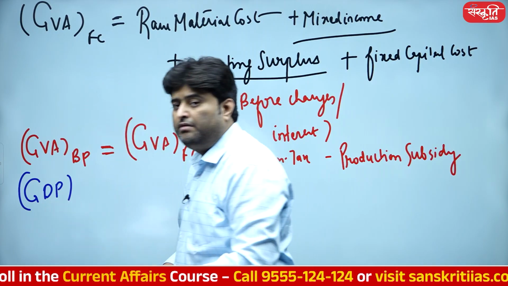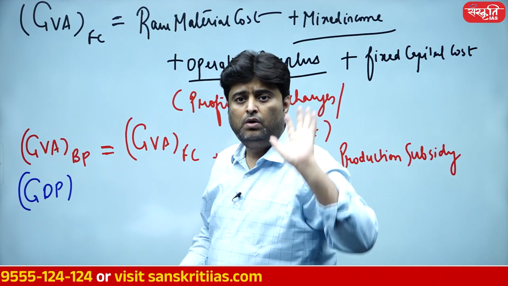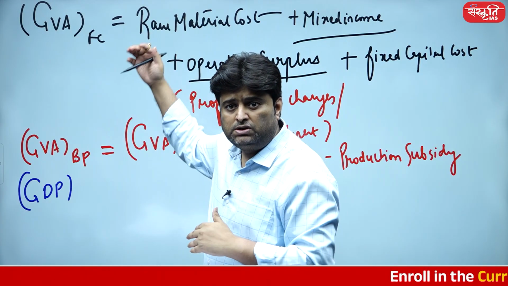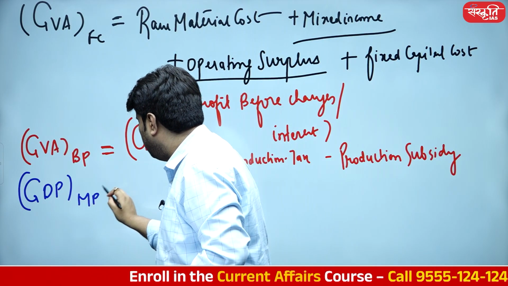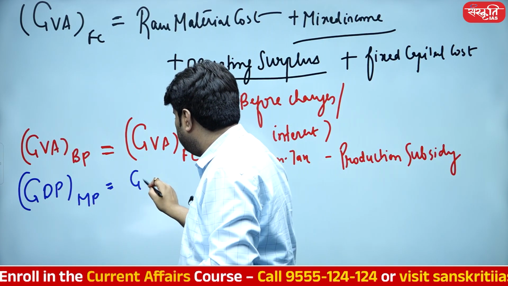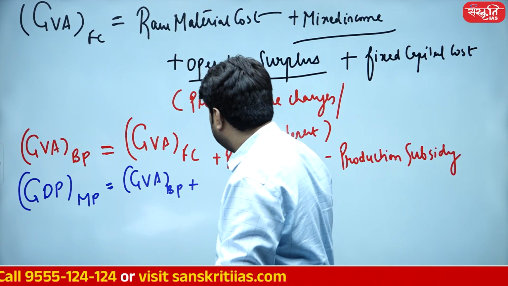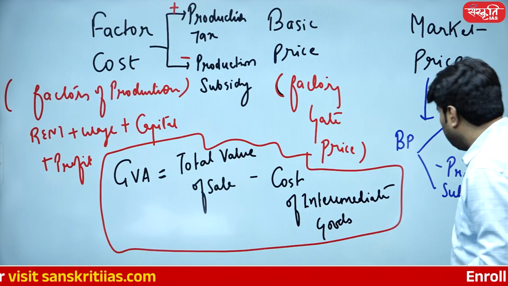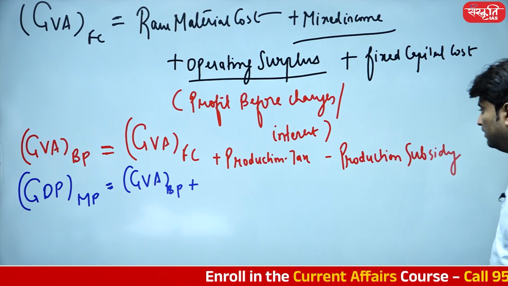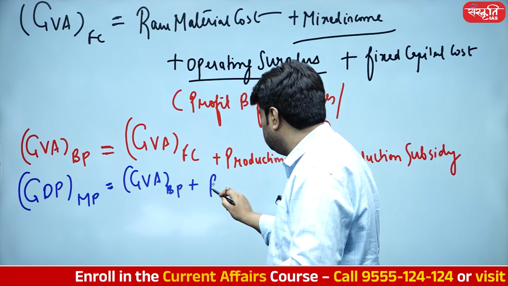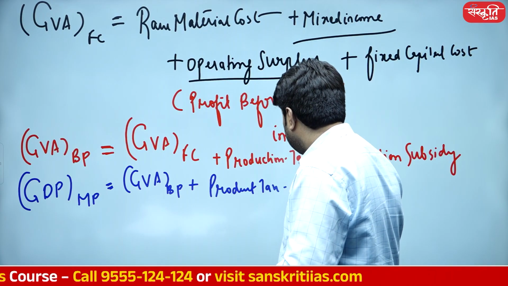Because at the last stage, we are not going to add GVA, we are going to calculate the monetary value of the goods and services that have gone through factory gate and basic price. So GDP at market price, add कर देते हैं, GVA at basic price plus, as you are already aware, here we are going to add the product tax and the product subsidy. So plus the product tax minus the,